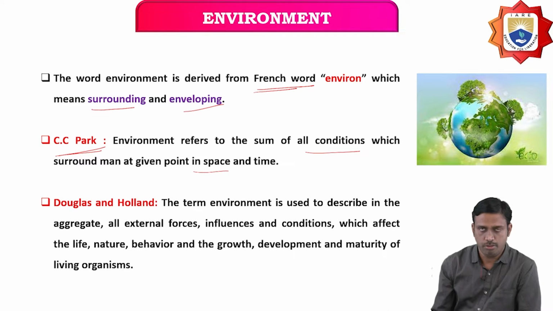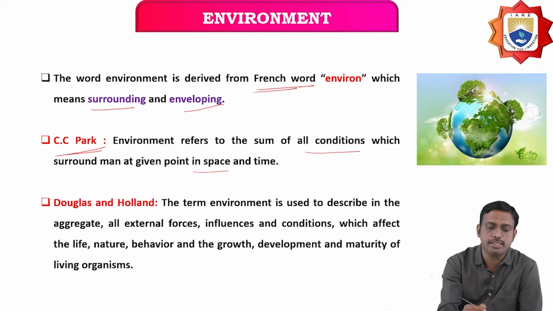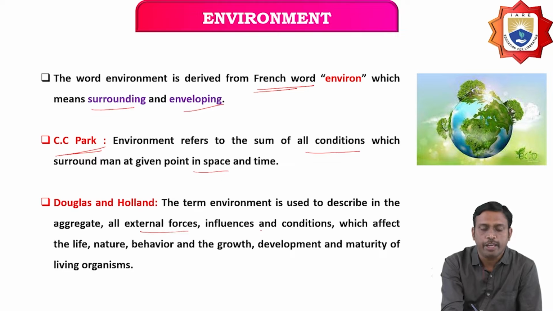The next scientists, Holland and Douglas, define environment as follows: the term environment is used to describe the aggregate of all the external forces, influences and conditions which affect the life, nature, behavior, growth, development, and maturity of living organisms.